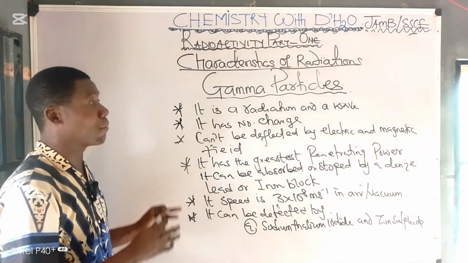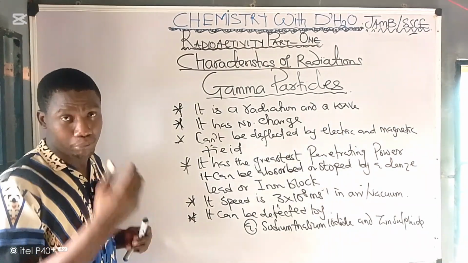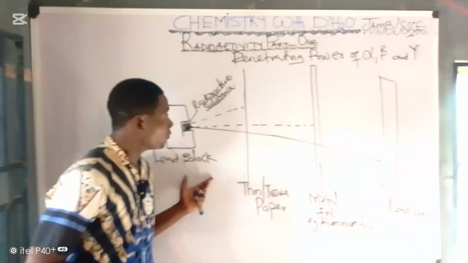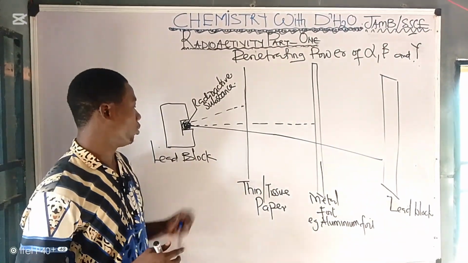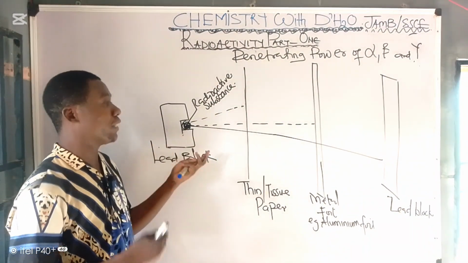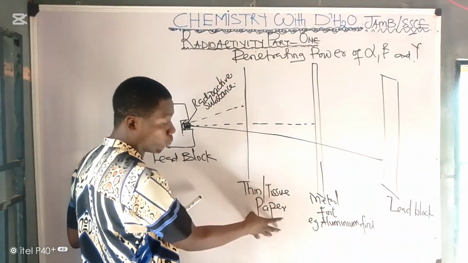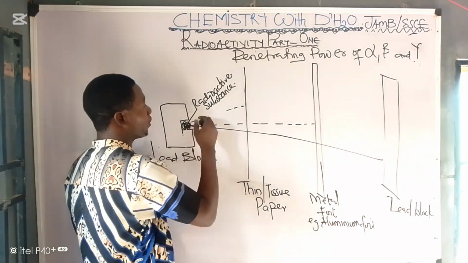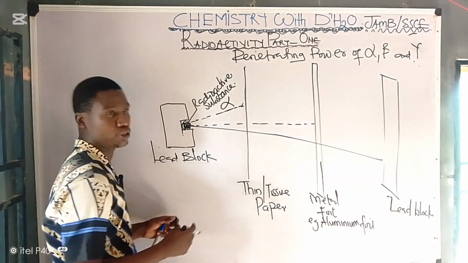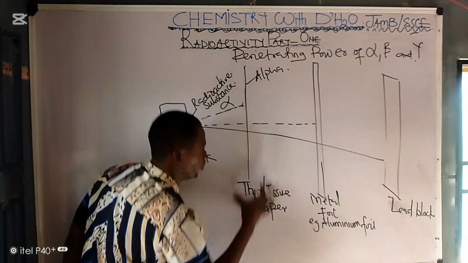Finally, we'll look at a diagrammatical illustration to review the penetrating power of alpha, beta, and gamma. Let's do that quickly. Now let's look at their penetrating power. Look at your lead block, and this is a radioactive substance now emitting 3 of these radiations. Now the radiation that can be stopped by a tin or tissue paper, that particular radiation that cannot pass through this tin paper is called alpha. Take note of that. So alpha is absorbed by a tissue paper.